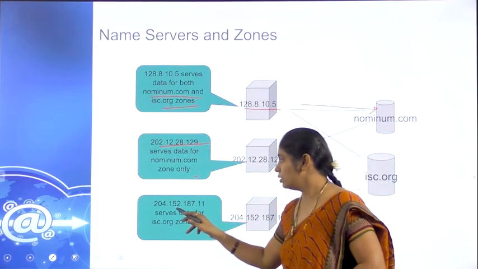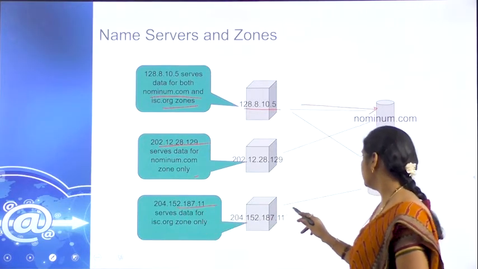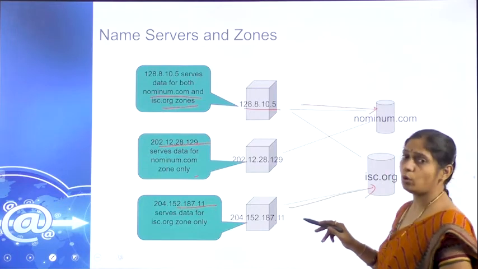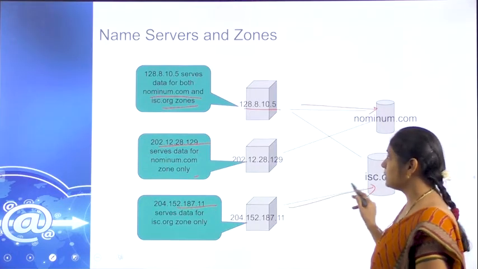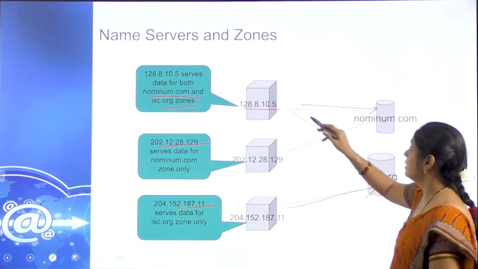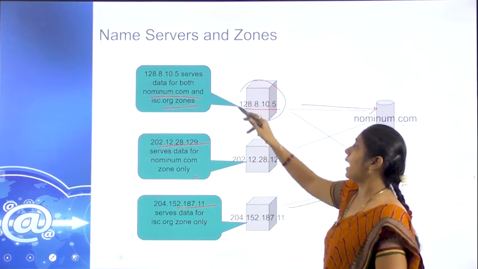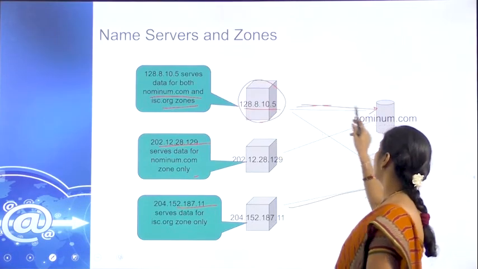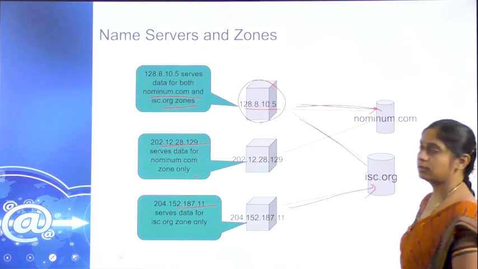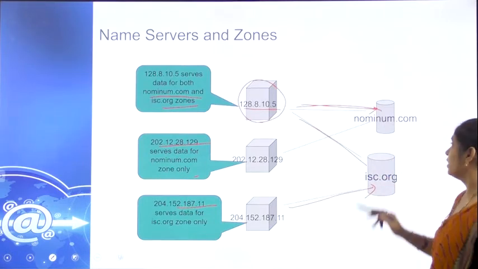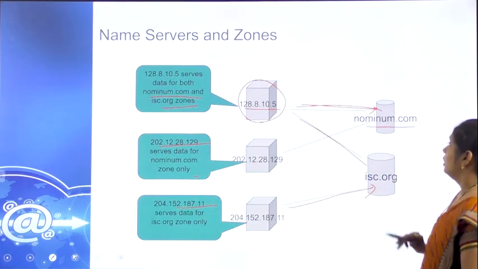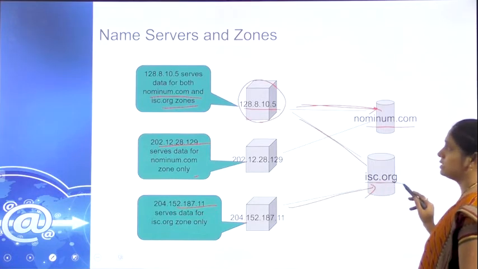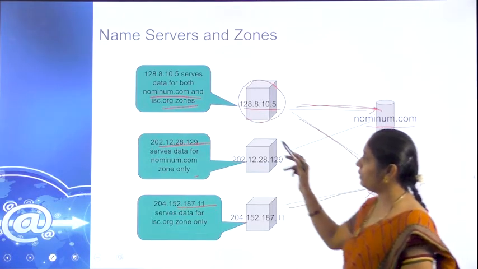Similarly, here also, this is the website. It is asking for the data from isc.org. So, it can access the data from here. If we see this, this is the local server accessing two different servers like this. Here it is accessing nominum.com and isc.org. So these are the two IP addresses.